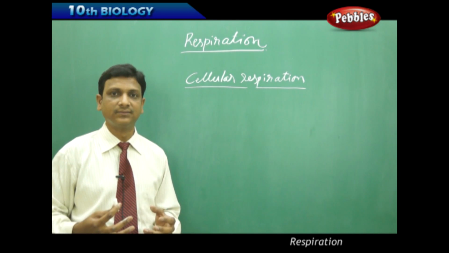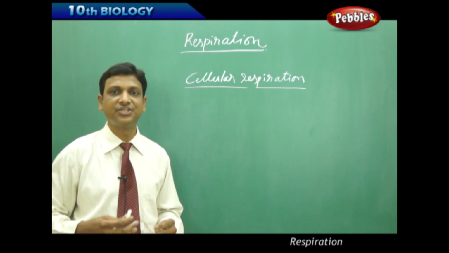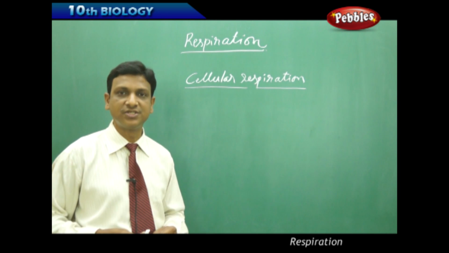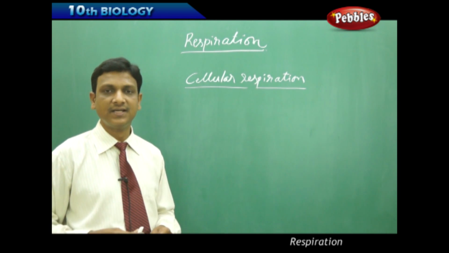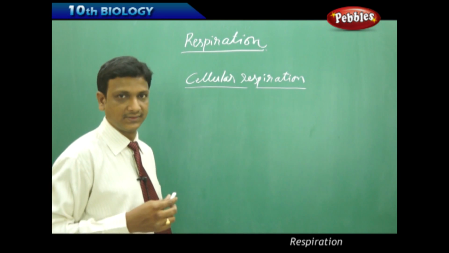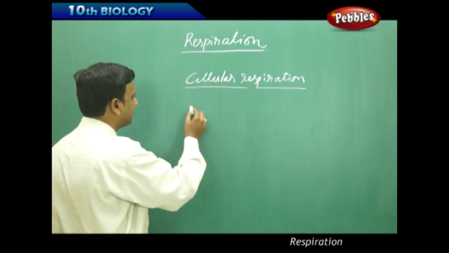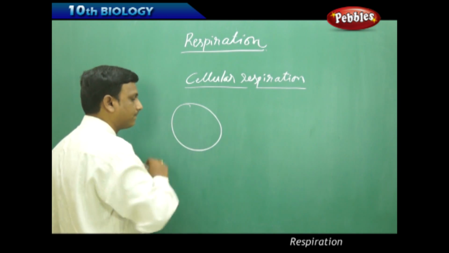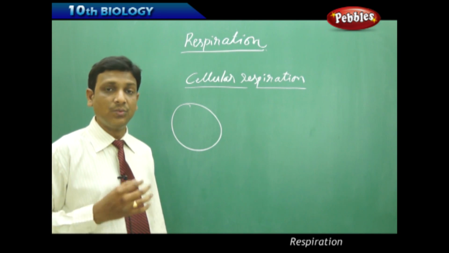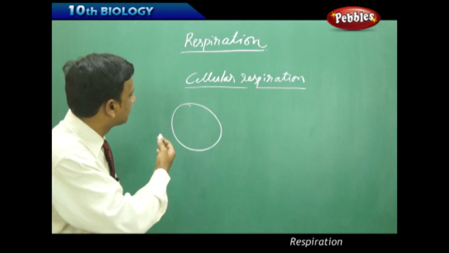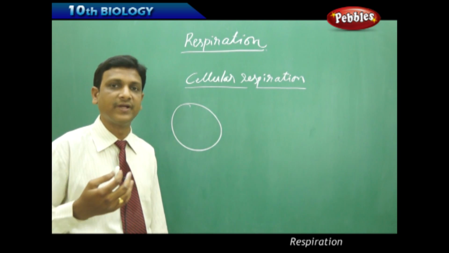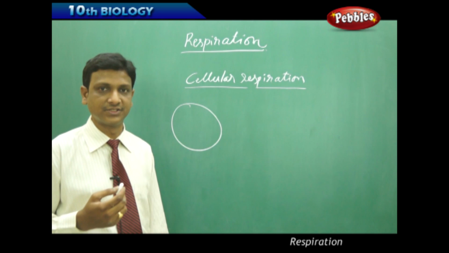People, organisms respire to get energy. So respiration is a kind of combustion reaction in which energy is released, heat is released. Let us see where this cellular respiration takes place. Cellular respiration, as the name states, takes place inside the cell. We cannot tell this respiration as a single step reaction. It involves a series of reactions, a number of reactions.